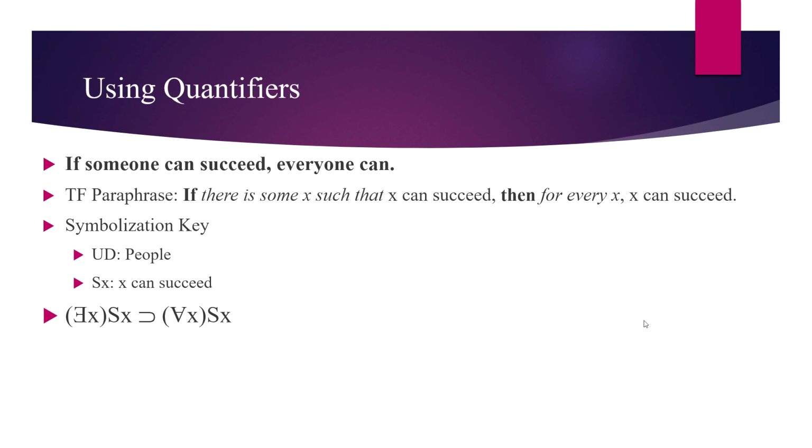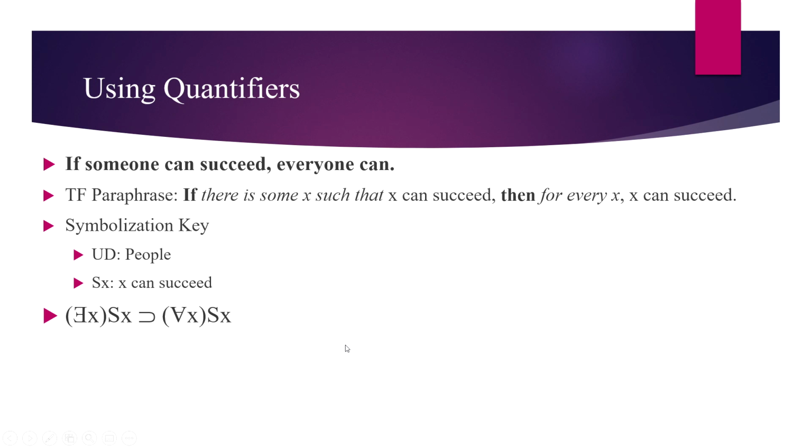The existential quantifier's scope is only the SX in the antecedent, and the universal quantifier only applies to the SX in the consequent. When we get to multiple quantifications in the next lesson, where you have one quantifier inside the scope of another quantifier, we'll have to be more careful.